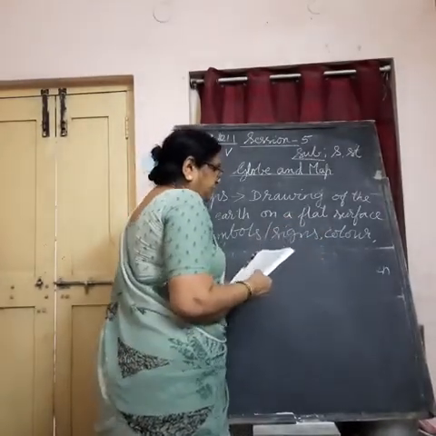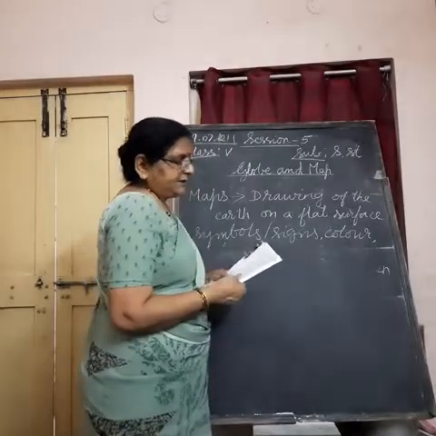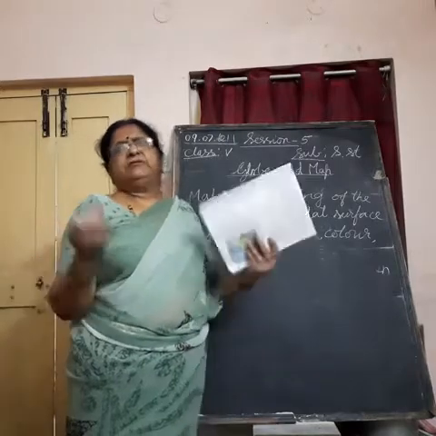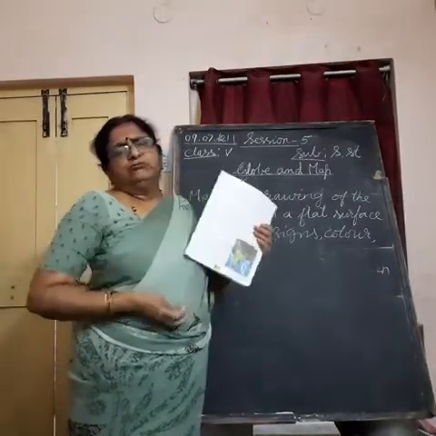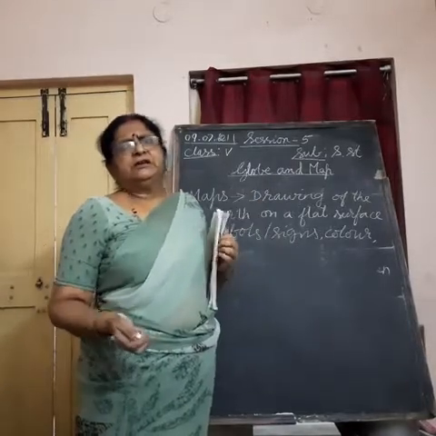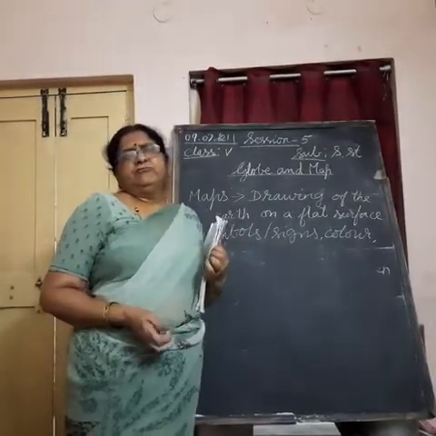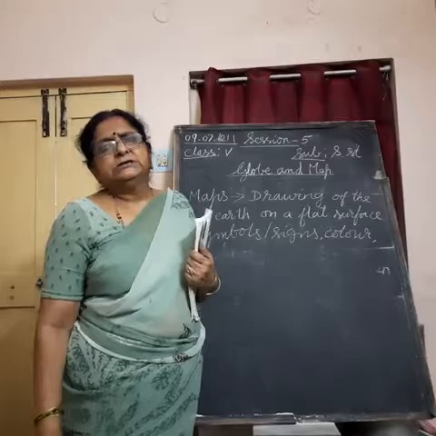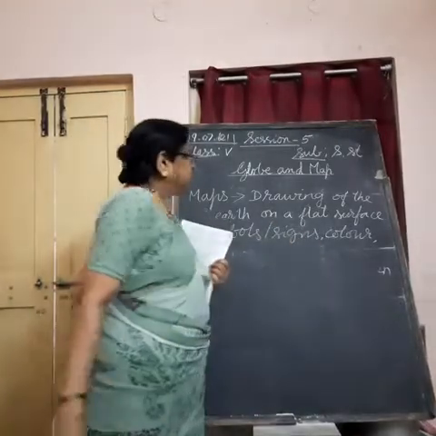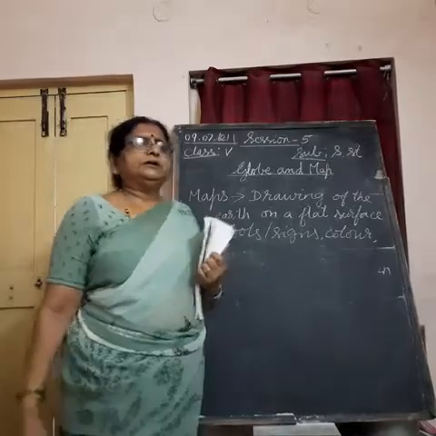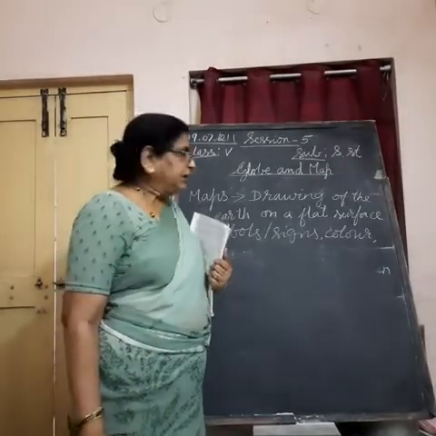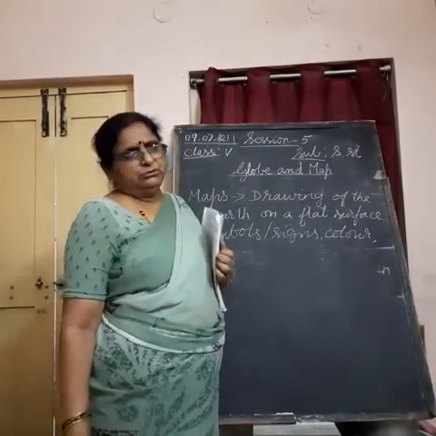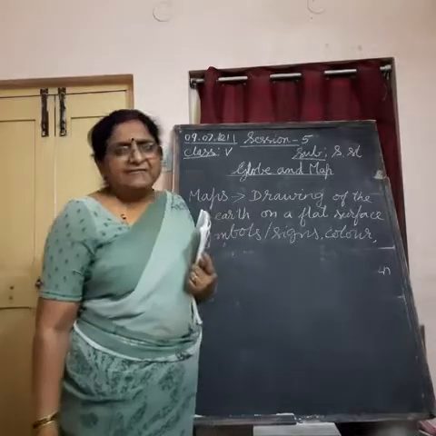So it is very difficult to understand how much information a map can give us. It is voluminous, like a volume, which has a lot of information in it. It is like a book, I can say. One complete book. Map is like one complete book. So we call it voluminous. It gives us a lot of information about the earth or about a country in different ways. What is used to show that information? Symbols and signs are used, and colors are also used. In the map, they are called the language of the map.